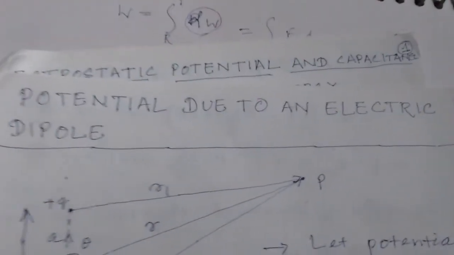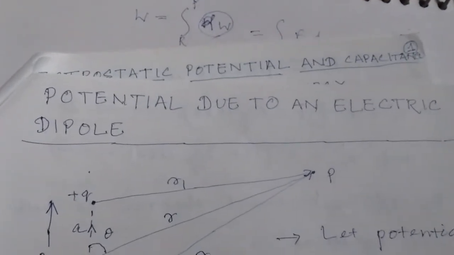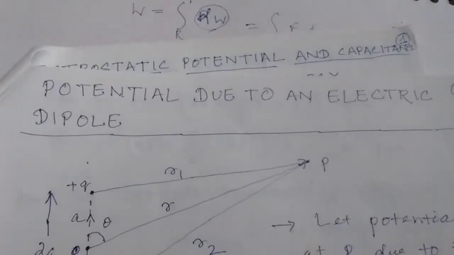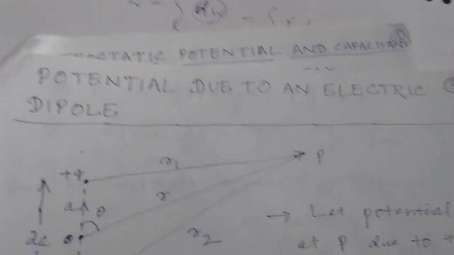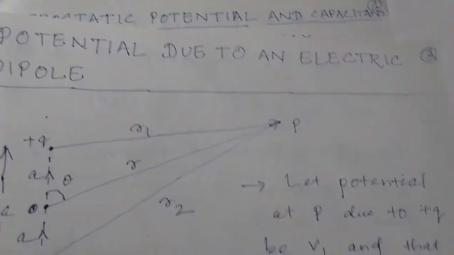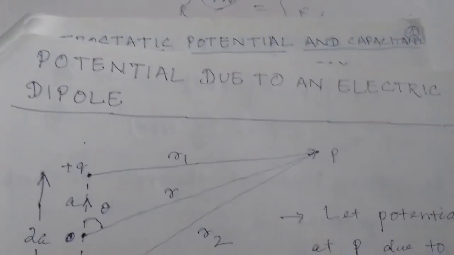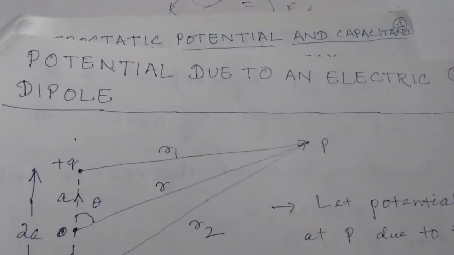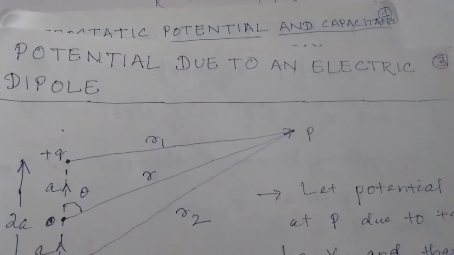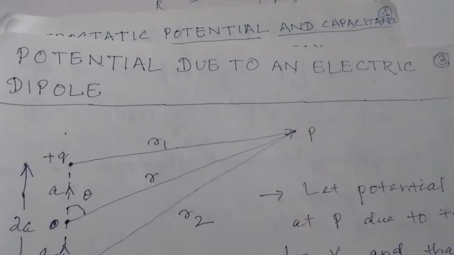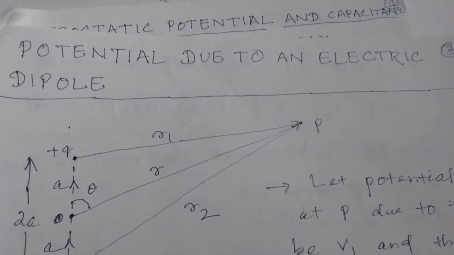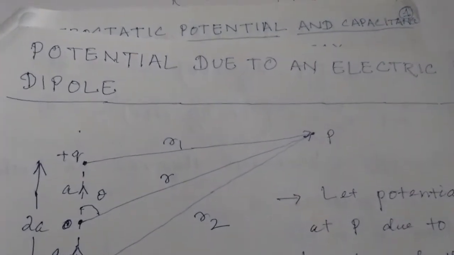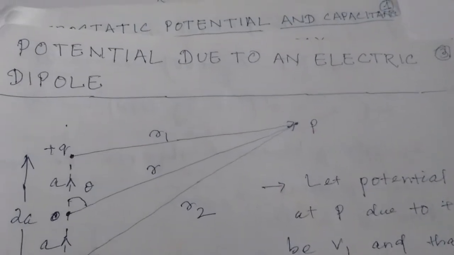This is all about today. In the next class we shall discuss potential due to an electric dipole. So far I have only covered the theory parts. In the next class I think I will cover 2 to 3 numericals from the first chapter. Then we shall move further in the second chapter as usual.